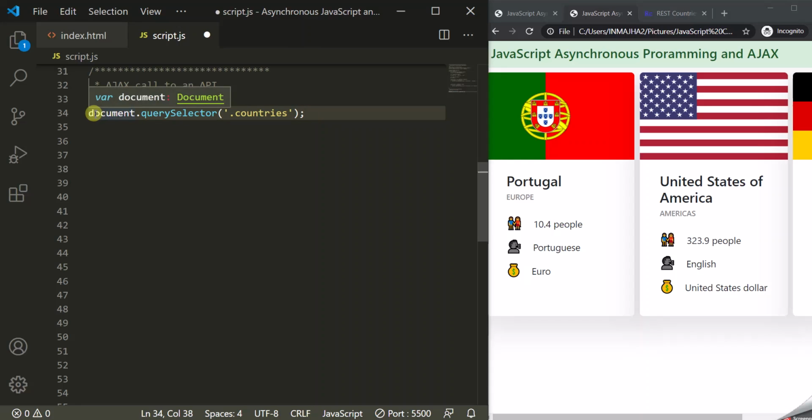Let's store it in a variable. Let's call it country list maybe. So here we are getting access to the div element inside which we want to display all these countries, and we're then storing that object in this country list variable.